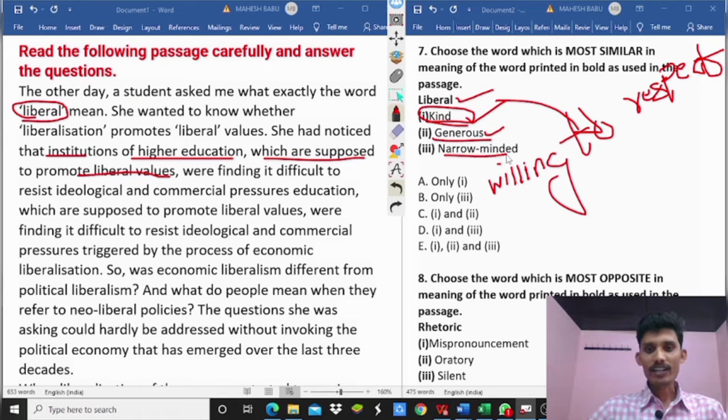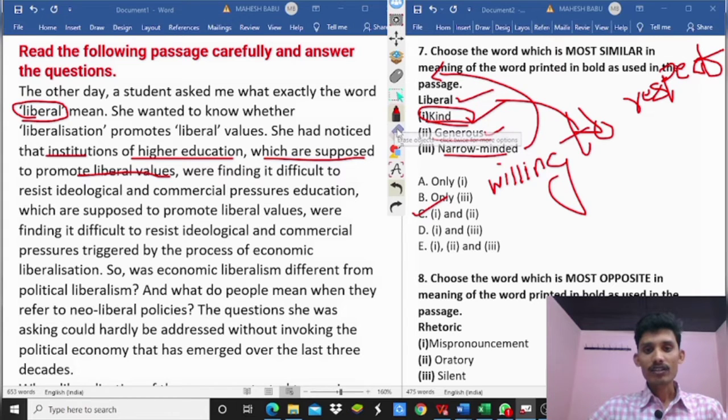Next, narrow-minded. Narrow-minded is nothing but not willing to listen to other people's views. So narrow-minded is the opposite meaning of liberal. So kind and generous are similar in meaning to liberal. So option 1 and option 2, that is the third option. So question number 7, option C.